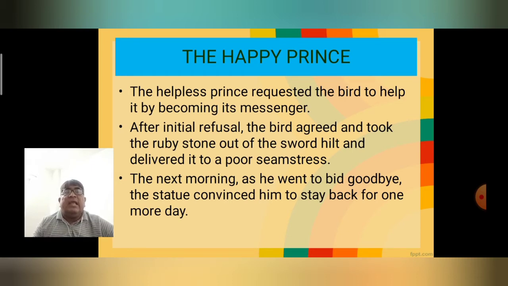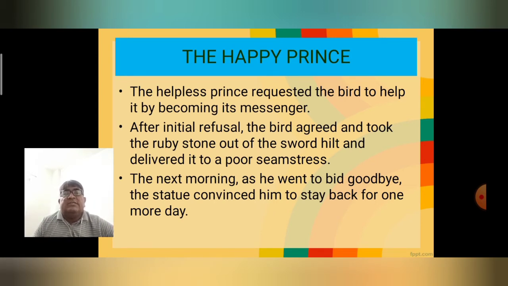The bird agreed to take the ruby stone from the sword hilt and deliver it to a poor seamstress. She was preparing a beautiful gown for the queen for a ceremony, and she did not even have money to fix flowers on the gown.